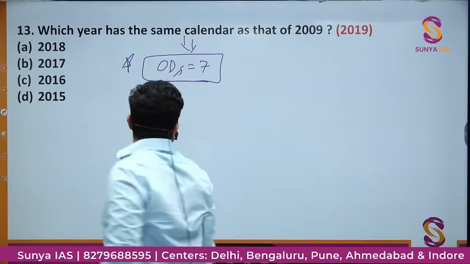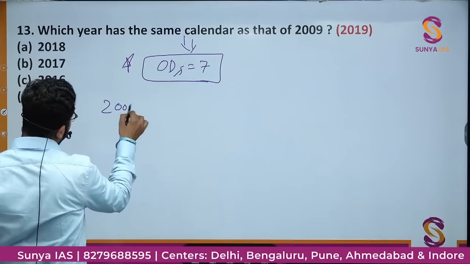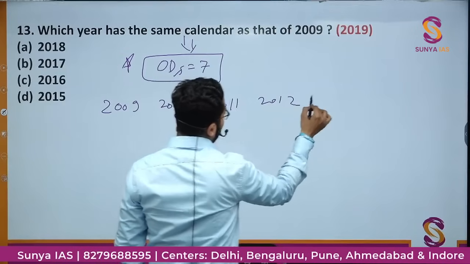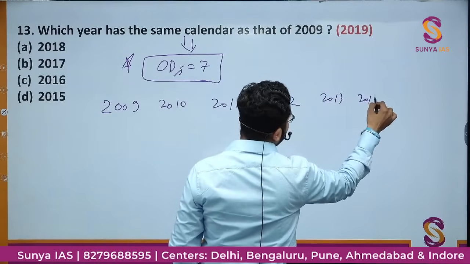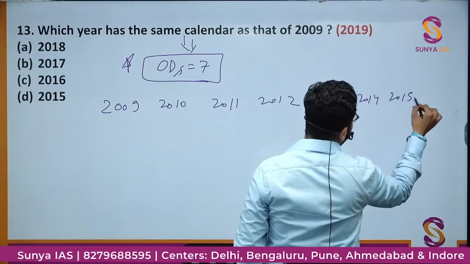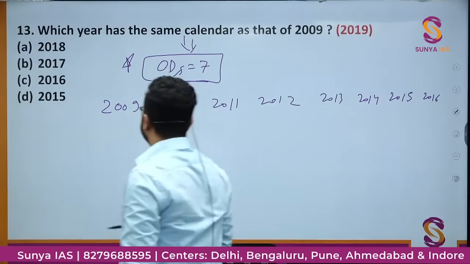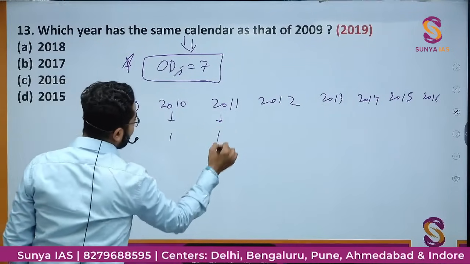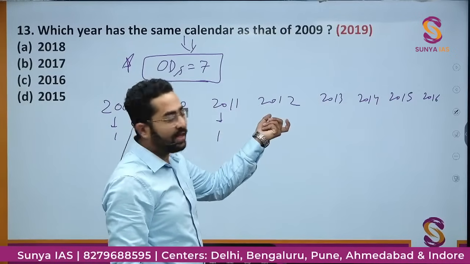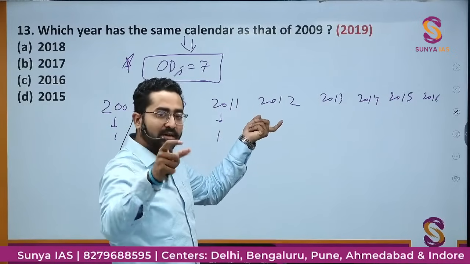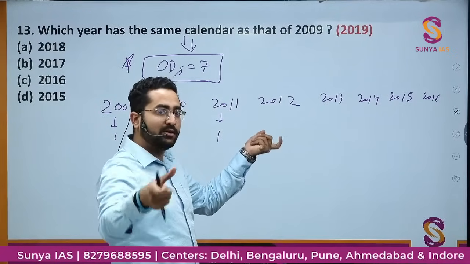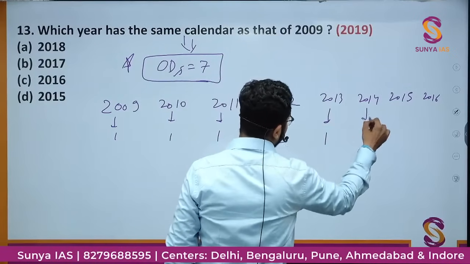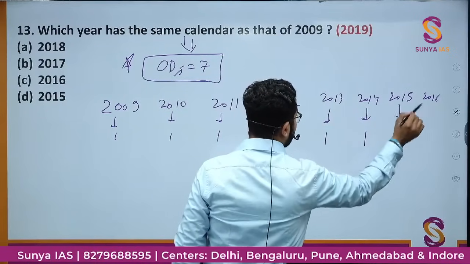So now I'll write 2009, 2010, 11, 12, 13, 14, 15, 16 and so on. So 2009 is not a leap year, 1 odd day, and 2012 is a leap year because 2000 is a leap year, 2004 is a leap year, 2008 is a leap year, 2012 is a leap year. So if it is a leap year, it has 2 odd days, 1, 1, 1, 1.